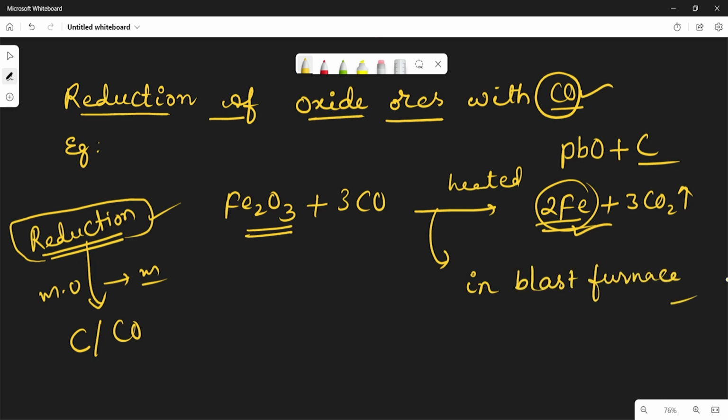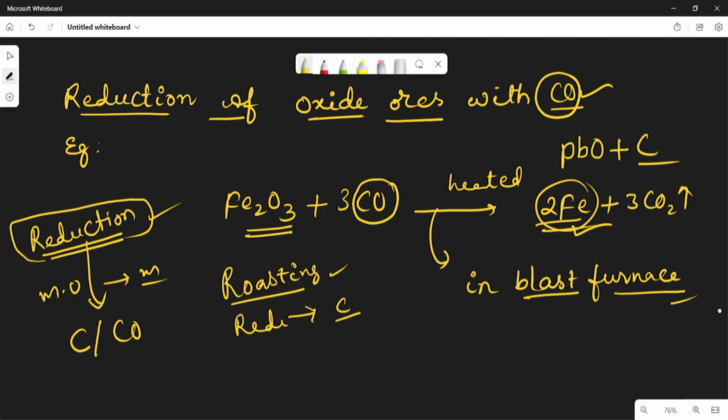So you just concentrate on all the processes which we use for the middle elements present in the activity series. In the first case, there is the roasting method, in which a reverberatory furnace is used. In the second, the reduction method with carbon, a closed furnace is used. But for reduction with carbon monoxide, a blast furnace is used. So you have to remember all the furnaces. And next, let us see one more example.